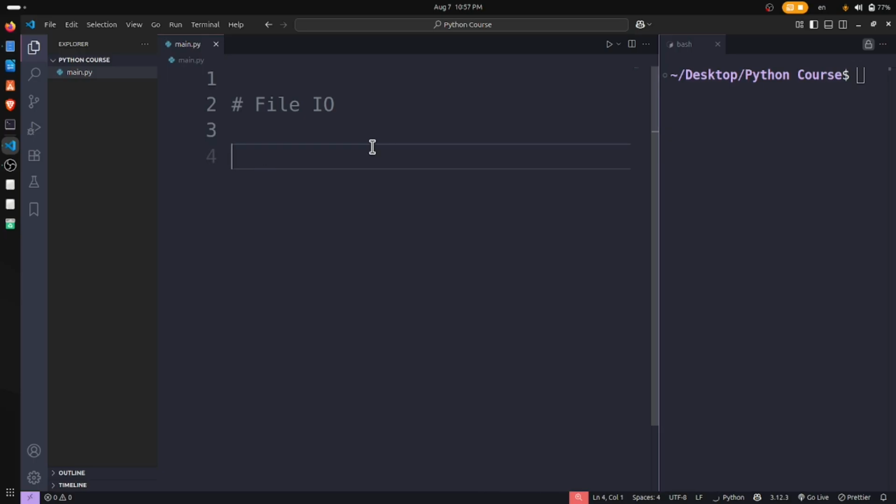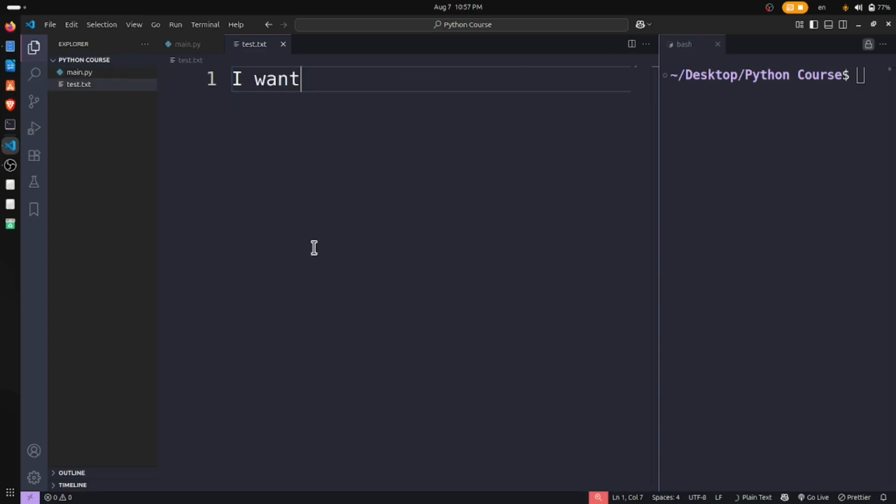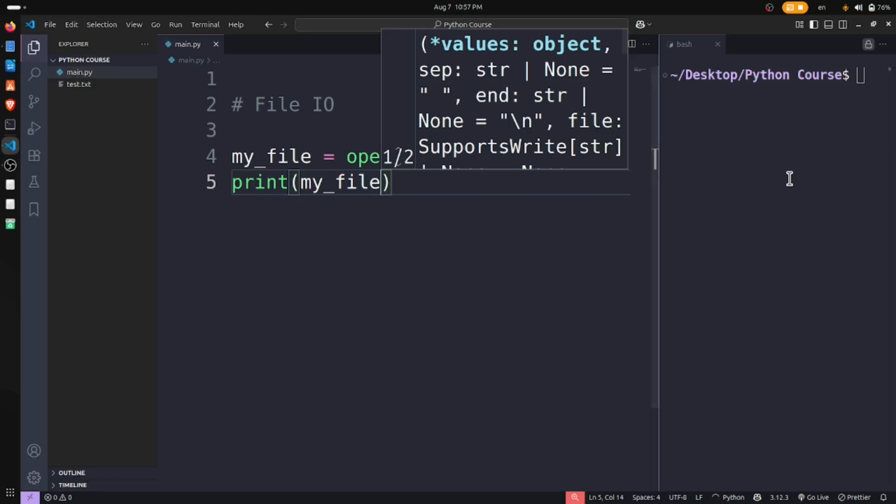For example, I want to create a file in this folder, test.txt. This is a txt file, so I want to write something in it, and I close it. I call this function open with test.txt, and I assign it to my file. Now I want to print my file. Let's see what happens here.